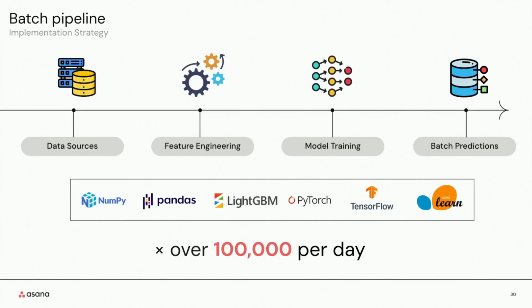So let's take a closer look at this batch pipeline that we have for recommendations. As mentioned, we have the data that we've exported from our Work Graph into Data Lake. That's our data source. We have transformations that compute features that are used to construct the training set that is used for recommendations.